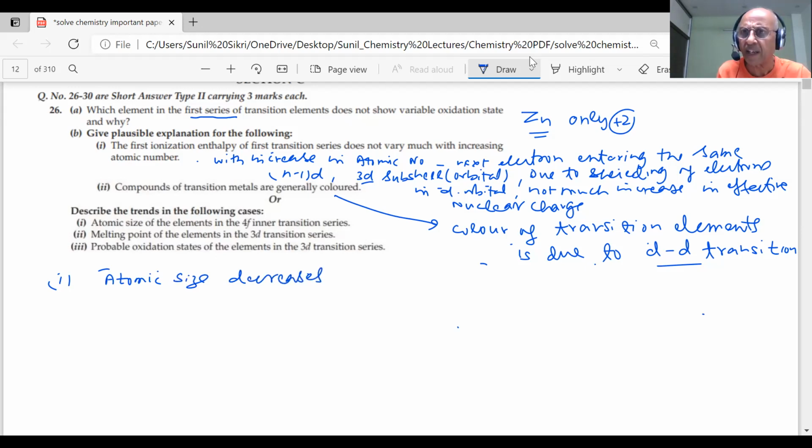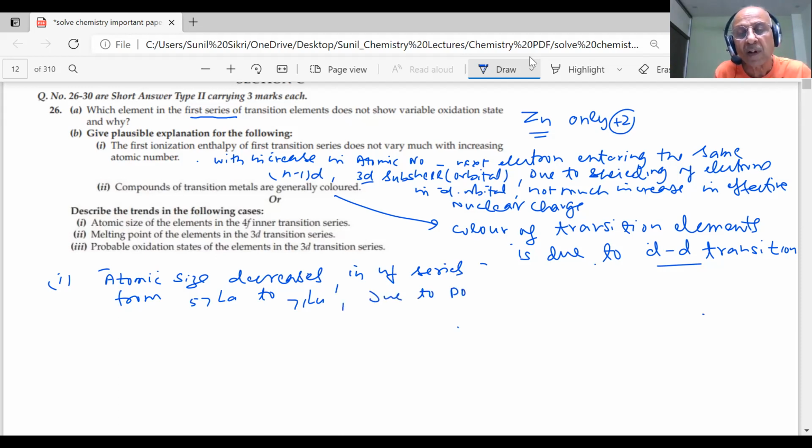You have seen the ionic radii of the 3+ ions also, and you have seen they decrease, students. The atomic size decreases. Okay? In the 4f series, from 57 lanthanum to 71 lutetium, there is a decrease in atomic size, students. What is the reason? Increase in effective nuclear charge. Okay?